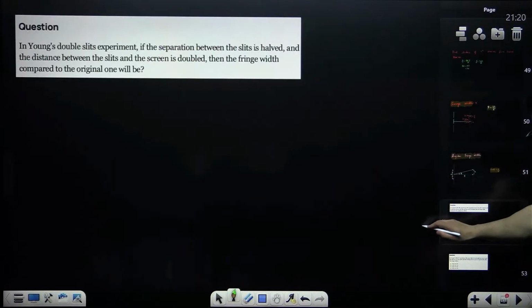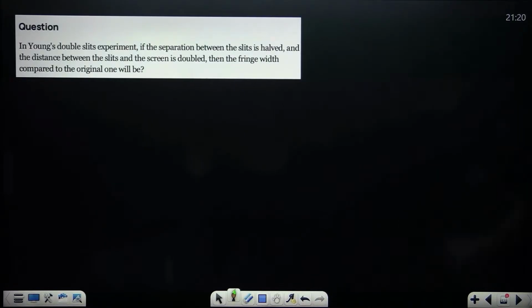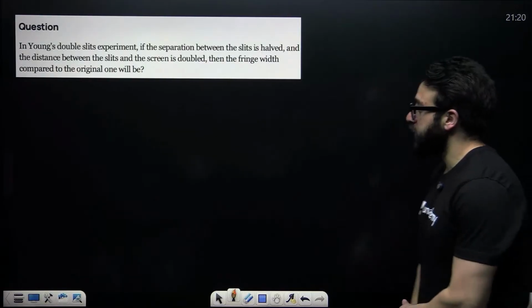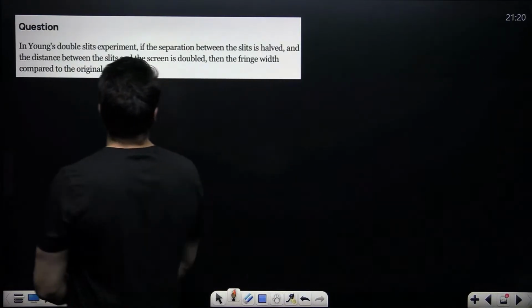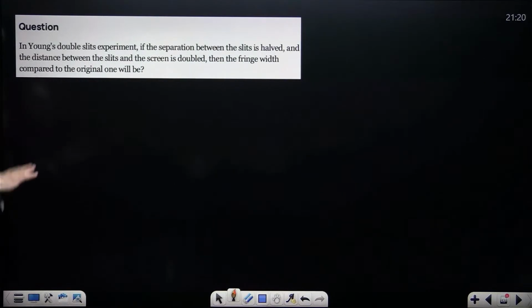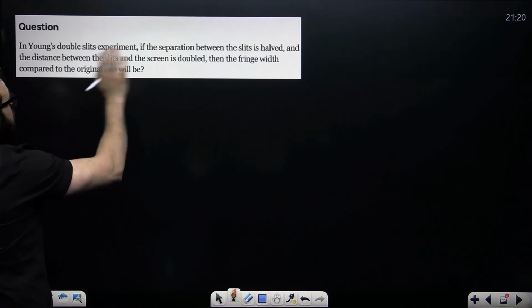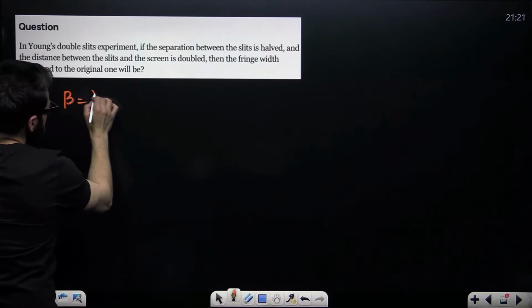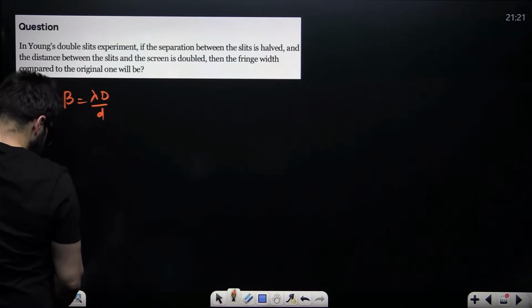Now, if you take a look over here, in Young's double slit experiment, if the separation between the slits is halved, and the distance between the slits and the screen is doubled, the fringe width compared to the original will be, beta is equal to lambda D divided by d.